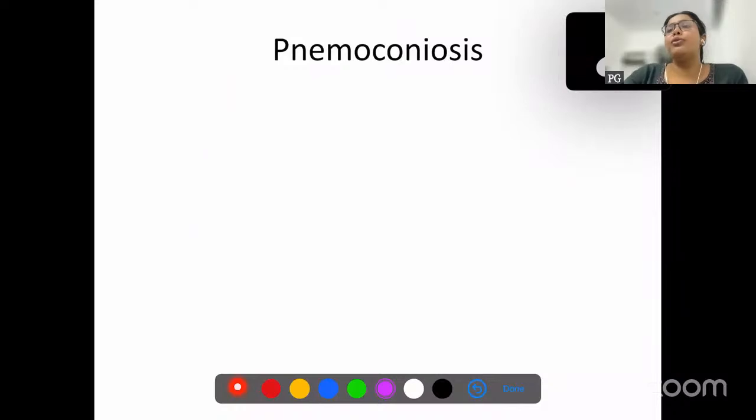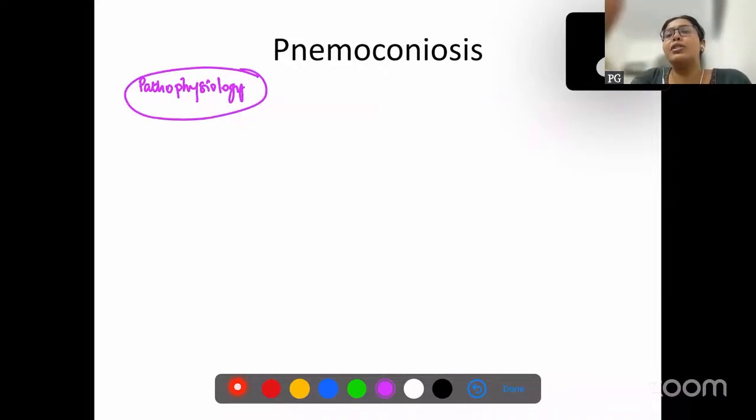Now we are going to look at a few facts about pneumoconiosis. First of all, we discuss the pathophysiology of pneumoconiosis. Pneumoconiosis is nothing but lung diseases which occur due to exposure to certain environmental substances such as silica, asbestos, coal, sugarcane, cotton dust, and all these things. So this is what pneumoconiosis is.